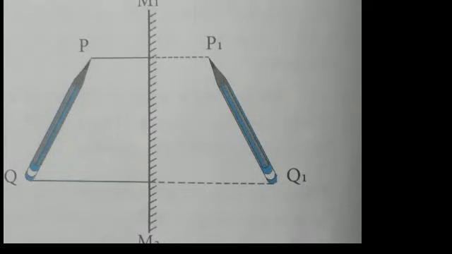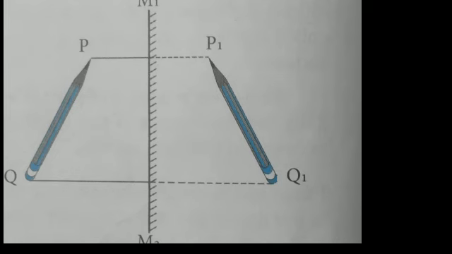If we use an extended source instead of a point source, an image is formed of every point of the source, thereby forming an extended image of the whole source. As shown in the diagram, an extended source PQ is kept in front of the mirror M1, M2. The images of P and Q are formed at P1 and Q1 respectively.